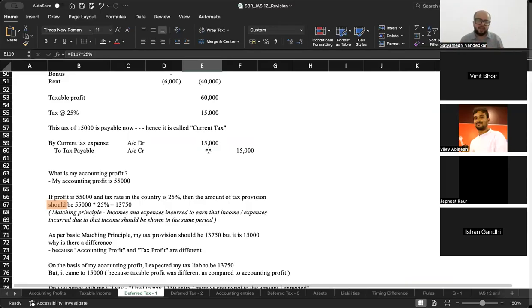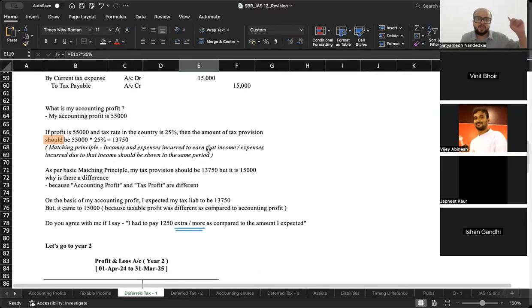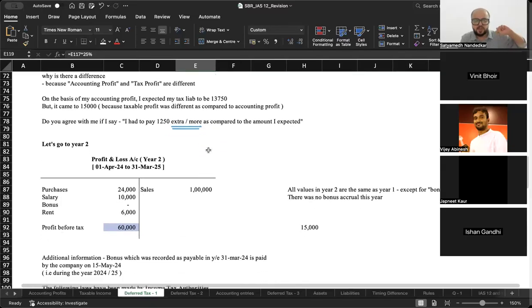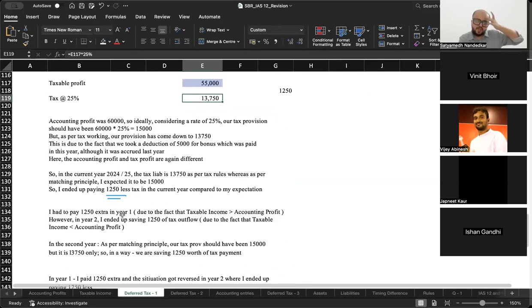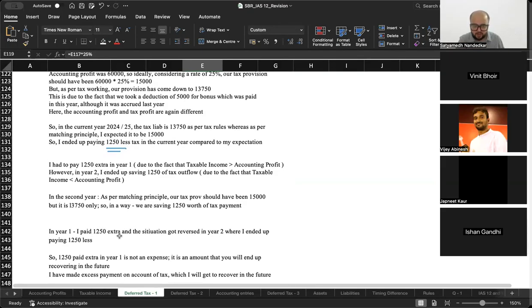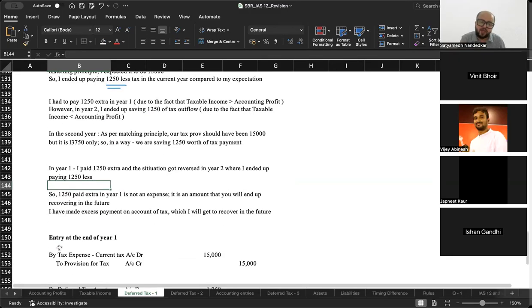I kept that idea in my mind. Next year I will settle my scores with you. इस साल 1250 ज्यादा पे किया ना, next year 1250 मैं कम पे करूंगा. Why? Because I will pay the bonus in the next year, and when I pay the bonus, I will get the deduction. So the way it works in my head is the 1,250 extra that I paid in year one is in fact reversed in year two when I had to pay 1,250 less. So I paid 1,250 extra, and the situation got reversed in year two when I ended up paying 1,250 less.